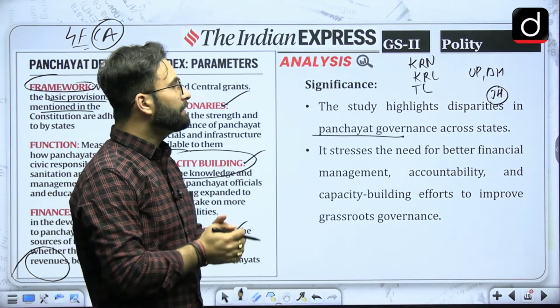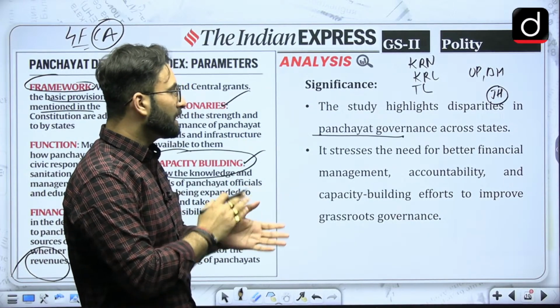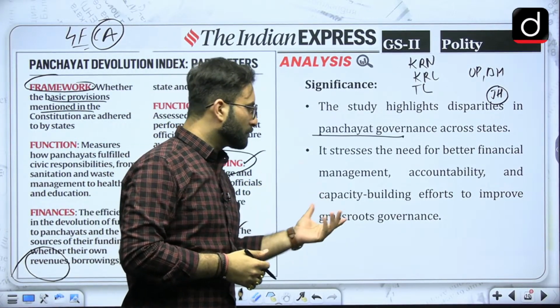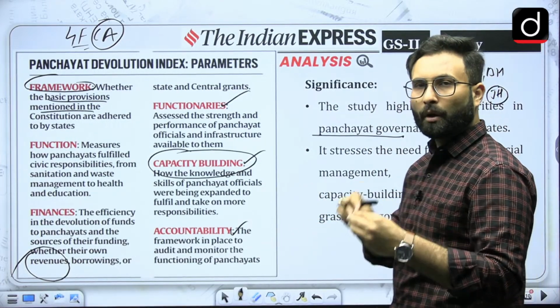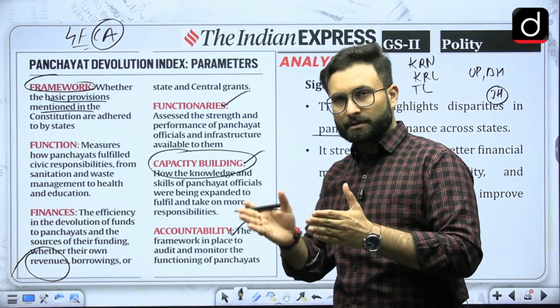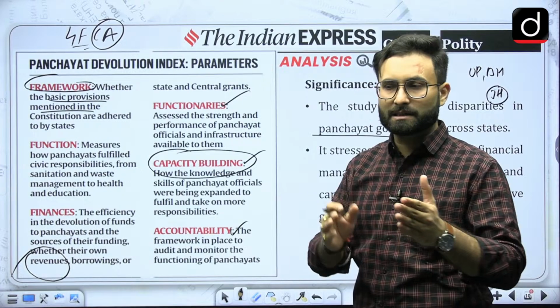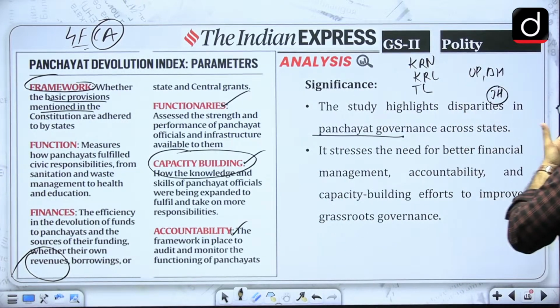It stresses the need for better financial management, accountability and capacity building efforts to improve grassroots governance. Other than that, we have also seen that only a nominal improvement has happened in the last 10 years. Okay, so that is about the panchayat devolution index.